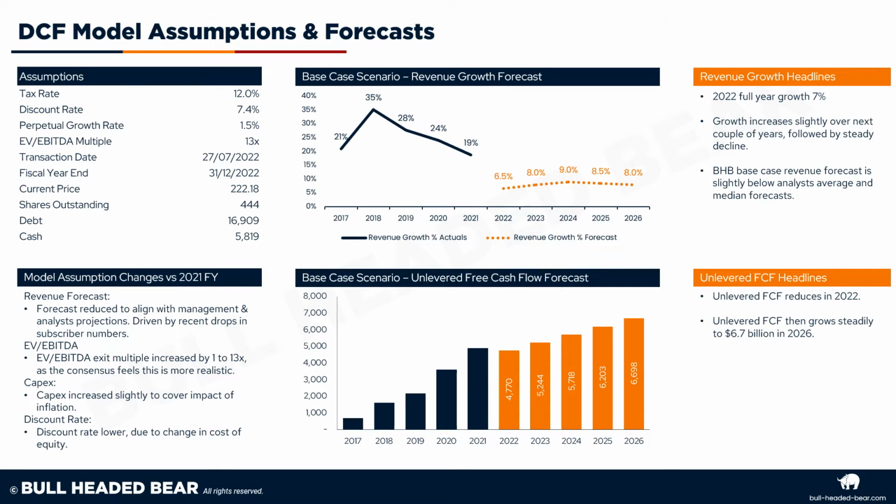And the revenue growth forecast, then we can see there's a big drop in 2022 to 6.5%. This increases to 9% in 2024 and then decreases to 8% in 2026. This converts to unlevered free cash flow with a drop in 2022 to 4.8 billion, which then increases to 6.7 billion in 2026.